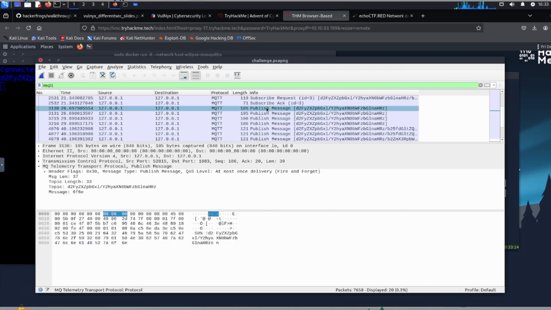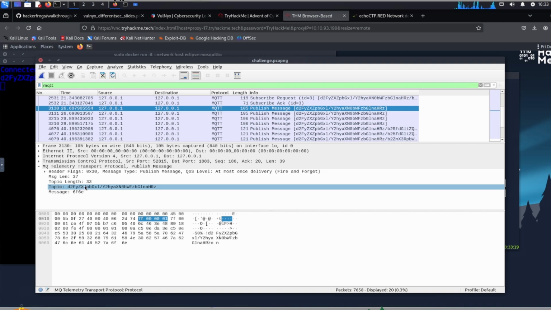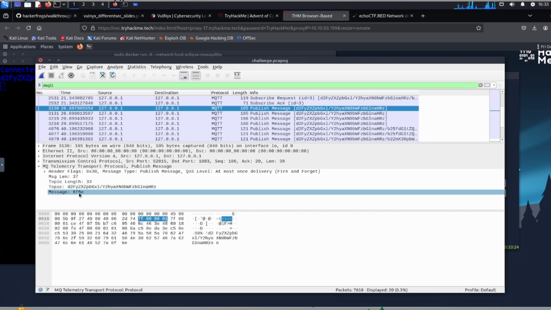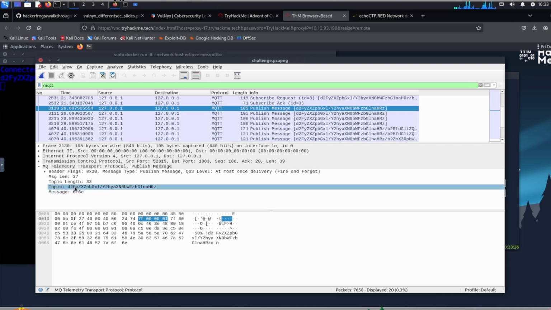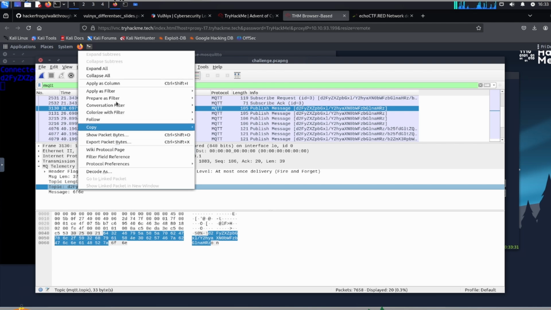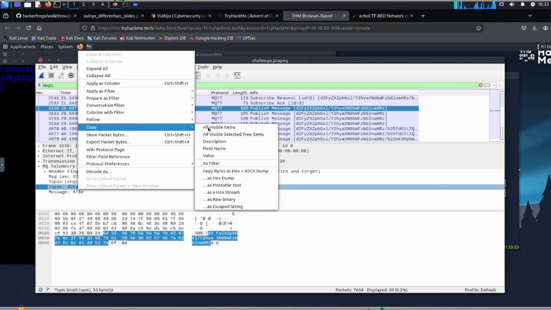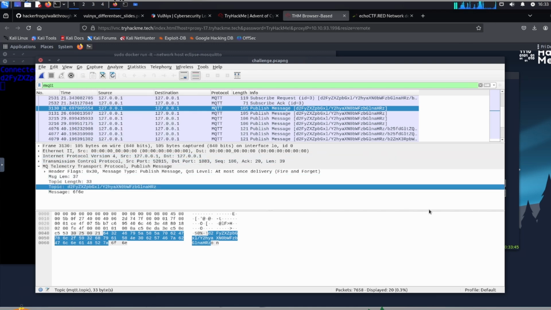So this is actually the message that we want to look for, and this is the first published message that we see here. So we can surmise that the topic is this. This is the topic we want to use, and the message is going to be on over here. So we can right-click on the topic down here and select copy value. If we copy the value, we're only going to copy the value of this particular topic. So click on copy value, and then go back to your terminal.